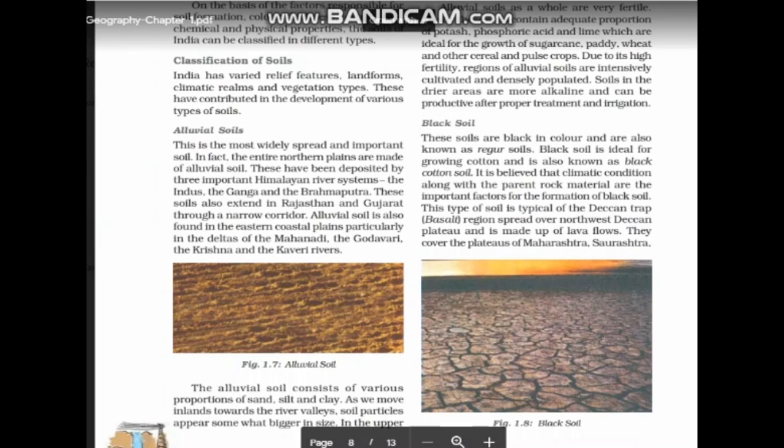Let's have a look at the second type of soil, which is black soil. This black soil is also known as Regur soil or black cotton soil, because it is ideal for growing cotton. It is believed that the climatic condition along with parent rock material are the important factors for the formation of black soil. Most probably, as we have discussed in the previous video, black soil has been formed by the lava flow. This type of soil is found near the Deccan Trap region, spread mostly in the northwest Deccan Plateau region.